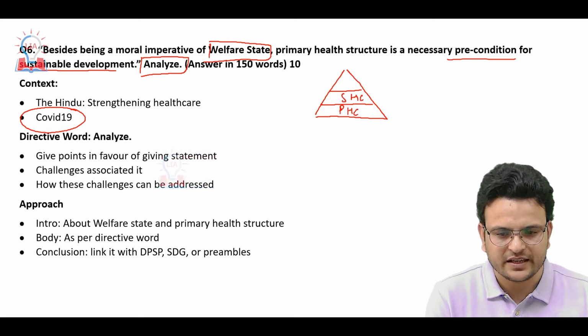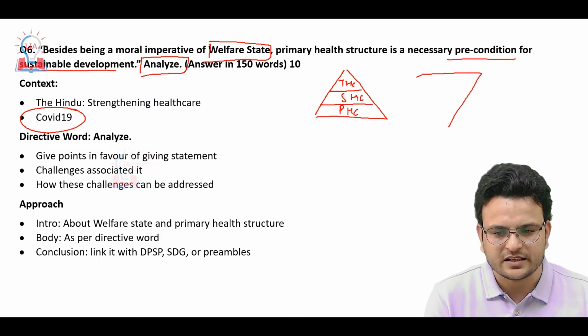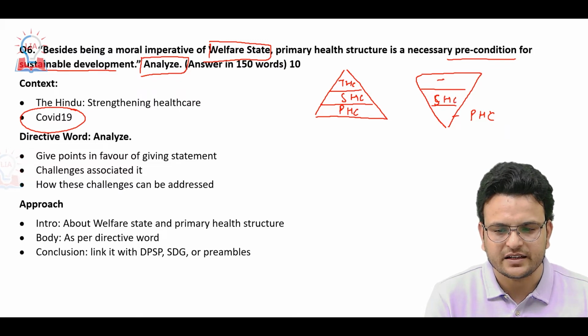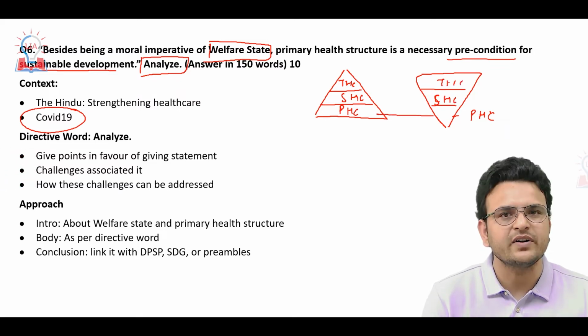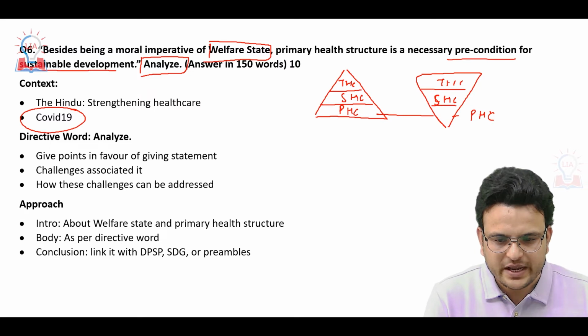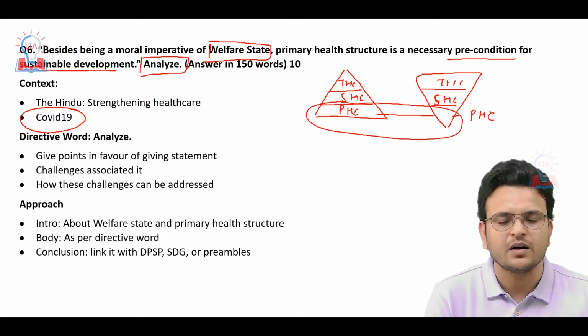Then secondary healthcare, and tertiary healthcare. If you see, the structure is like this. The funding is primary healthcare, secondary healthcare, and tertiary healthcare. This is an inverted pyramid. So we have to address this particular problem.